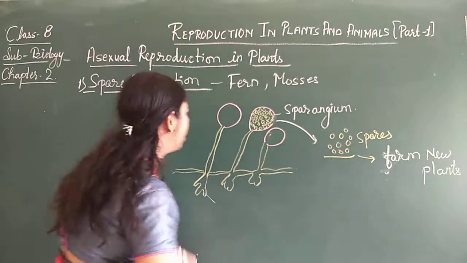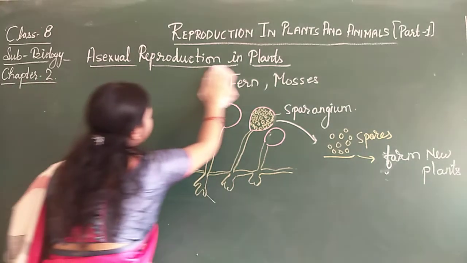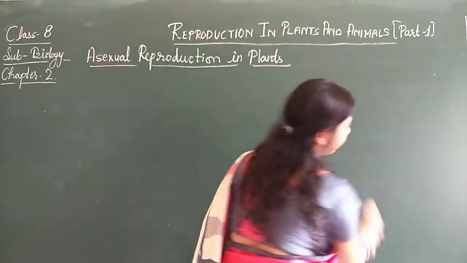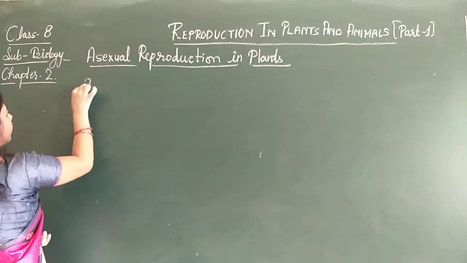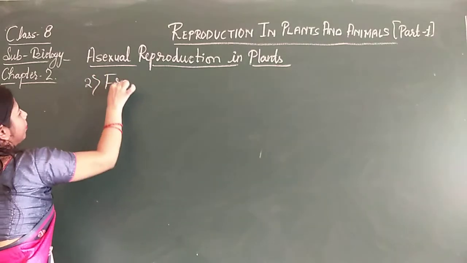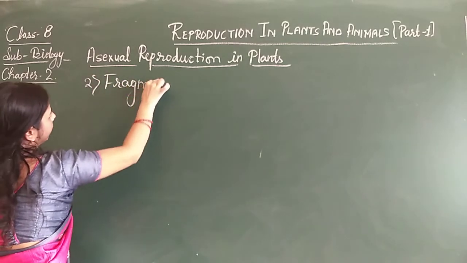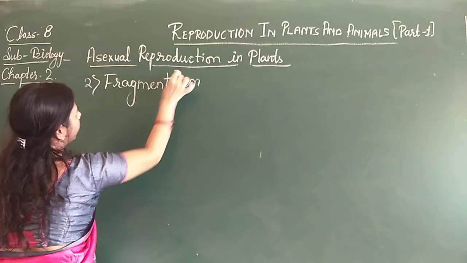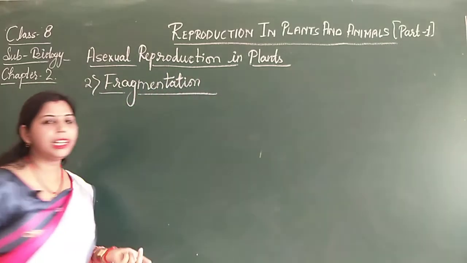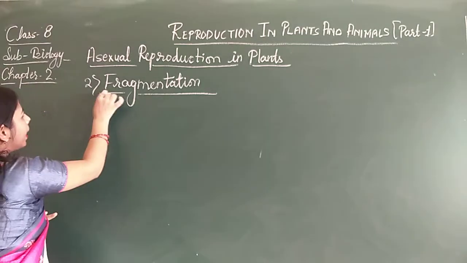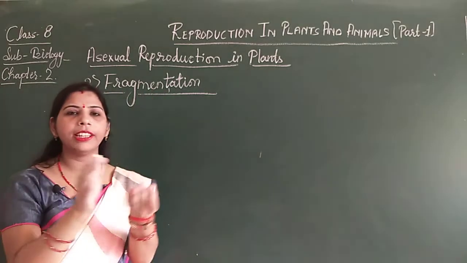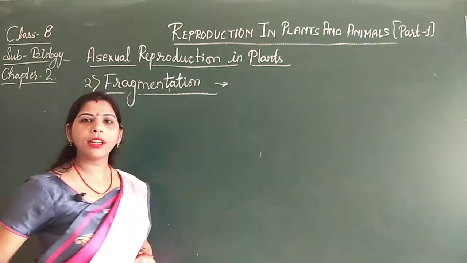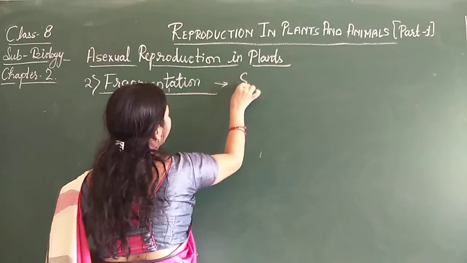Now let's see the other one, fragmentation. It is clear from the name, fragment, that means divided into fragments, and this takes place in the lower group of plants like Spirogyra.